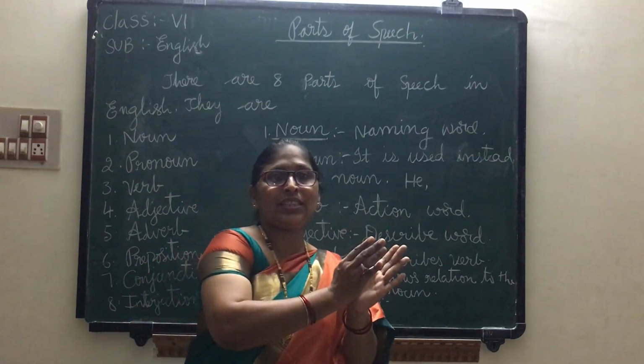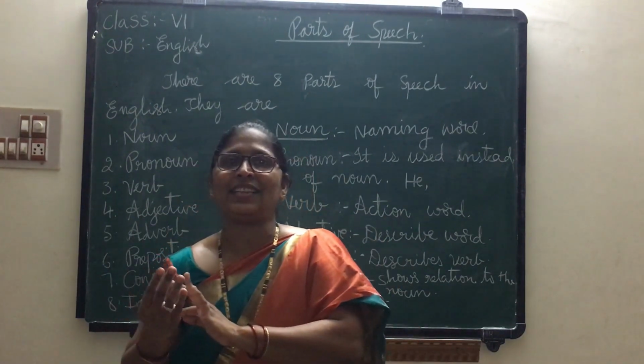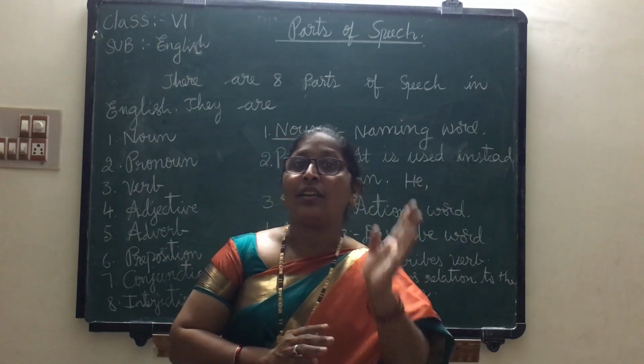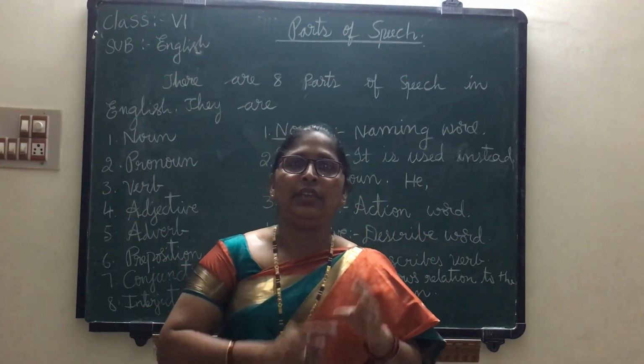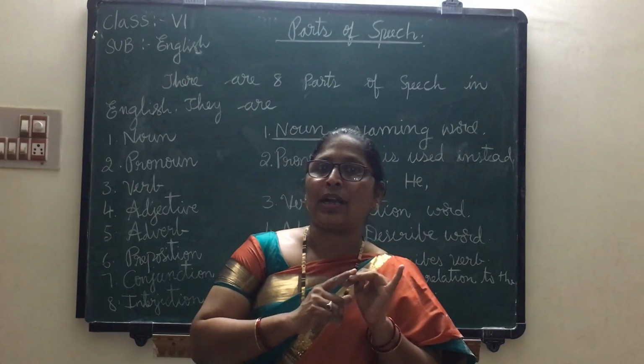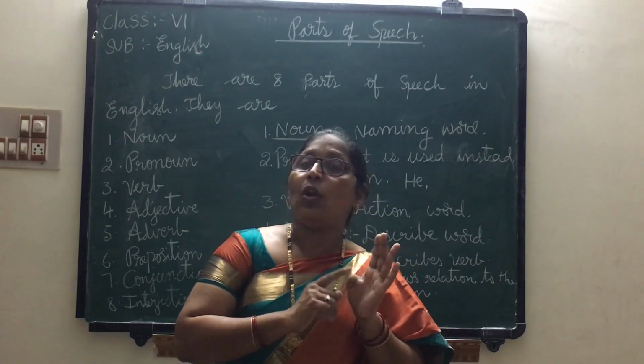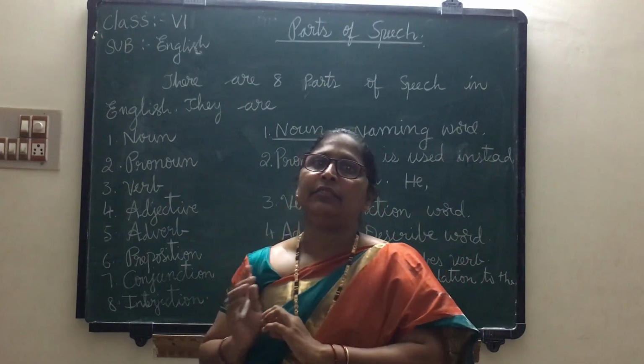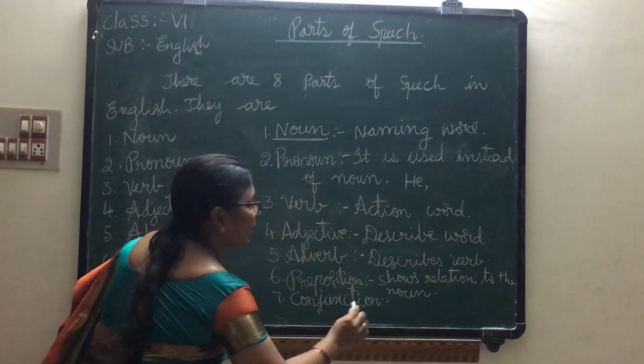To join two words or two sentences, here we use a conjunction. So what is a conjunction? A conjunction is a joining word. And, but, so, because, either, or, neither, nor. What are these? These are all conjunctions. Conjunctions are joining words. Next one, interjection.